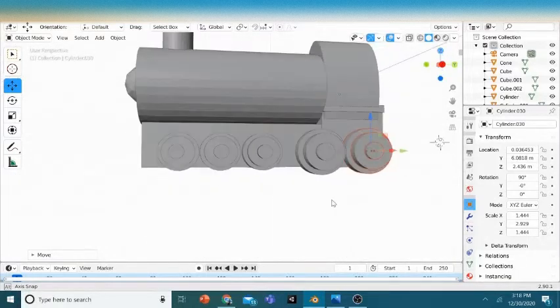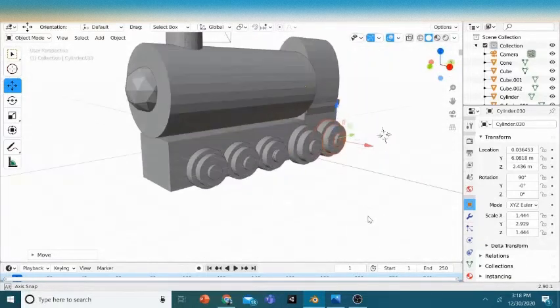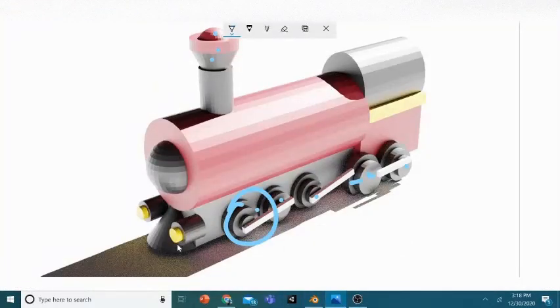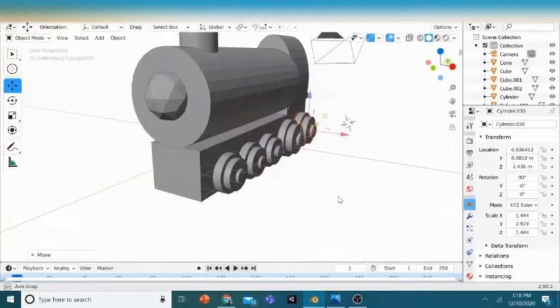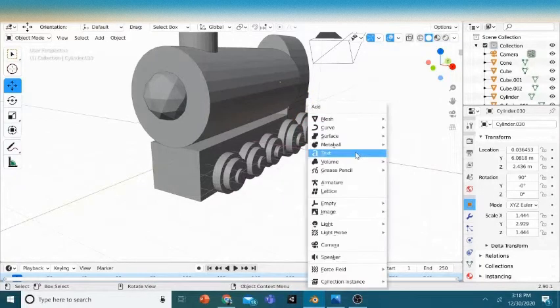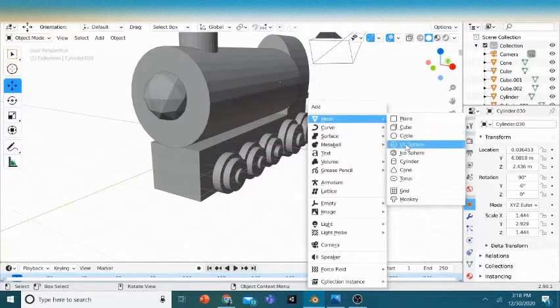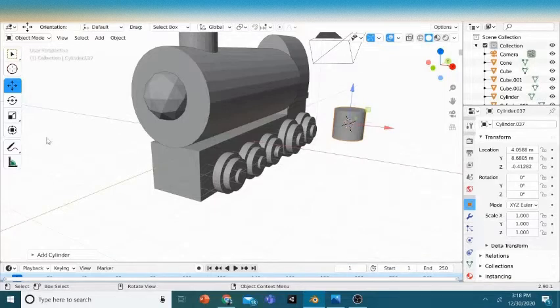So we're almost done. But we're missing something. You look over here, we're missing the light and the pilot. So we'll just press Shift A and a cylinder. Just turn it.